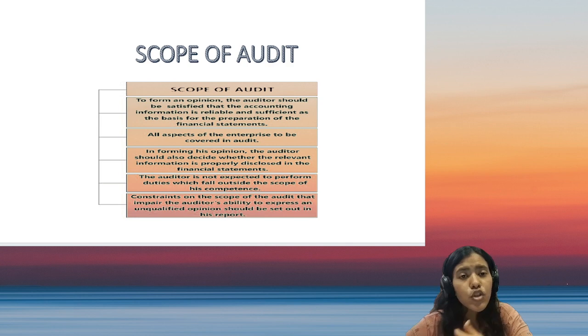That is, the books of accounts are not trustworthy. When the books of accounts itself are not matching with the registers or with the documents present in the company, how do the users trust the financial statements of the company? So the company should always make sure that the books of accounts are reliable and the supporting documents are reconciled with the books of accounts, so that even the auditor can trust and verify that the books of accounts has been prepared nicely. Further, the supporting documents as well as the books of accounts should have sufficient information.